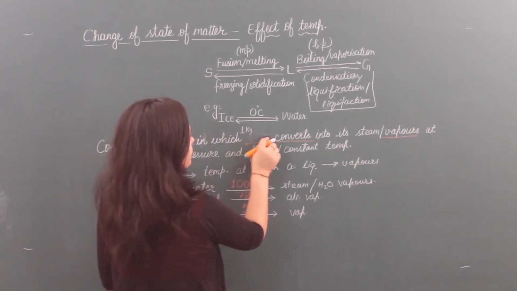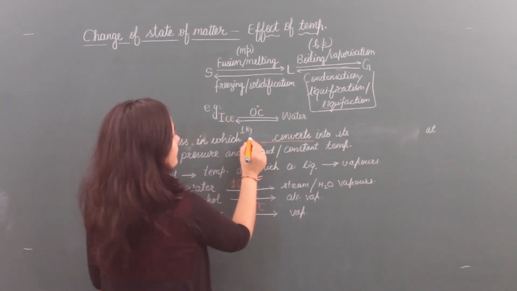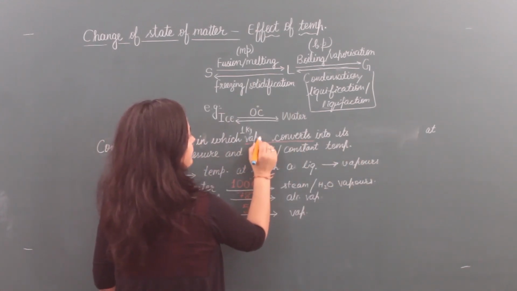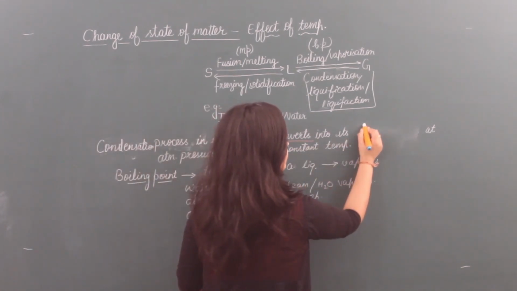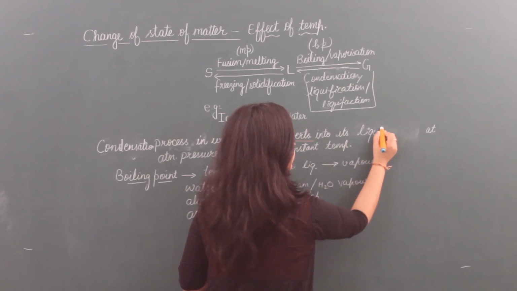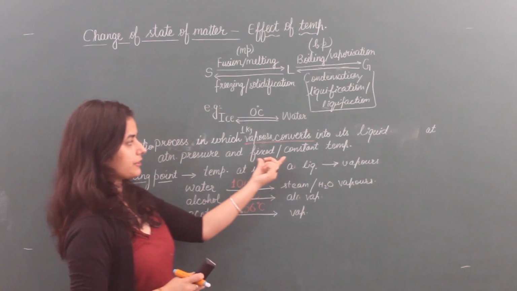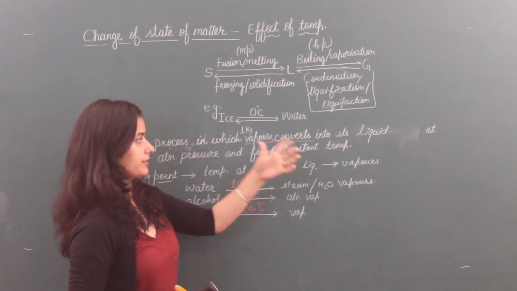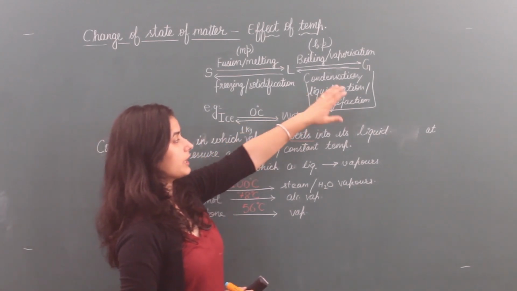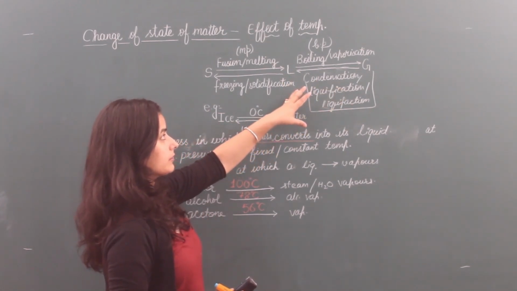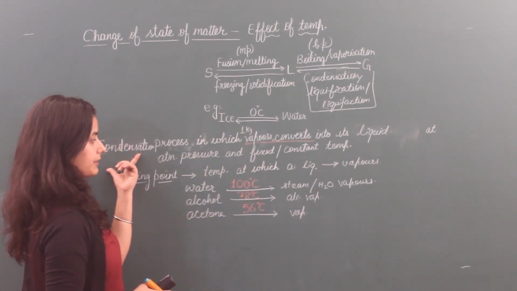Process in which 1 kg vapors of a gas converts into its liquid at atmospheric pressure and at a fixed or constant temperature. That means when vapors of something or a gas converts into liquid, then this process is known as condensation.